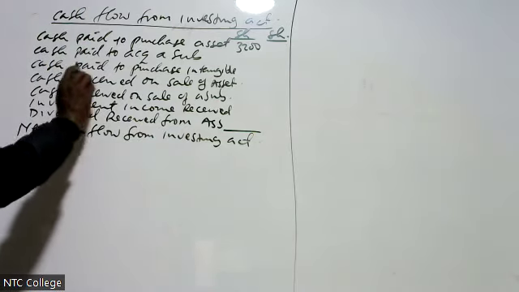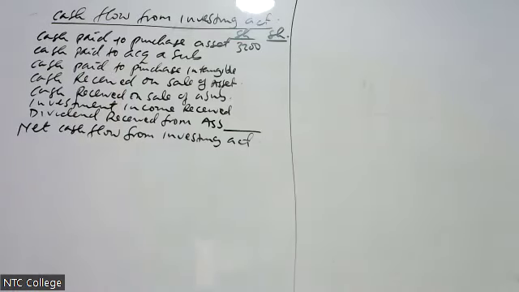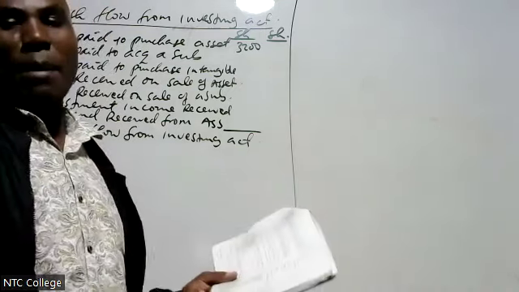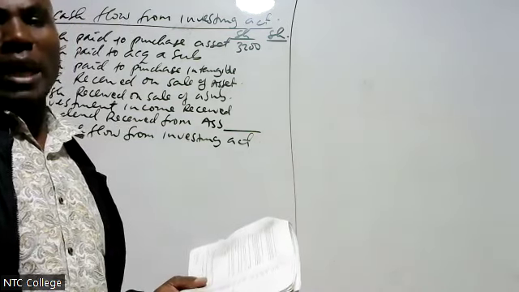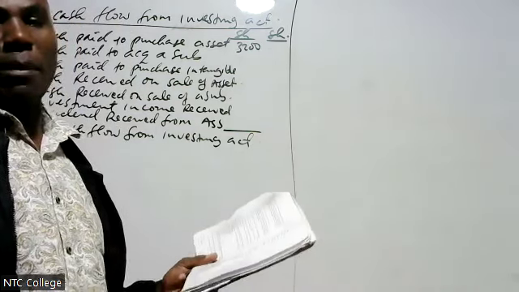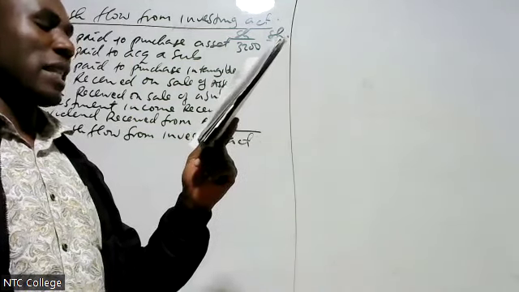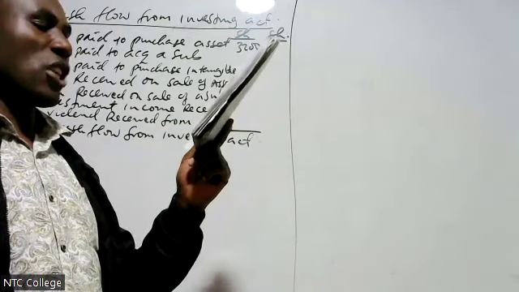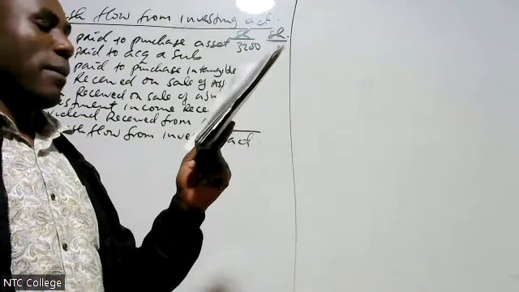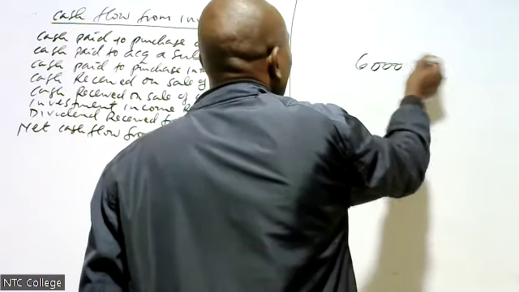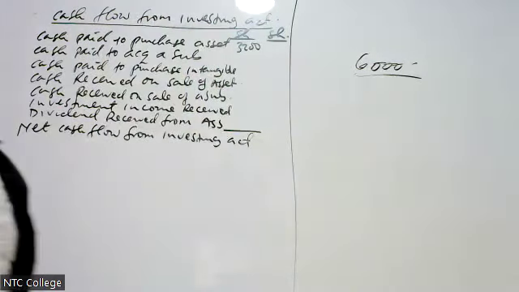Therefore, we want to look at item number 2. I believe we did item number 1, of which I'm not going back there. We go to item number 2, that is cash paid to acquire a subsidiary. Now, let's go to note number 1. It says, during the year, Makongeni Limited acquired 80% of ordinary share capital of Razaka Limited, paying cash consideration of 6 million. Now, we paid 6 million on acquisition of Razaka Limited.